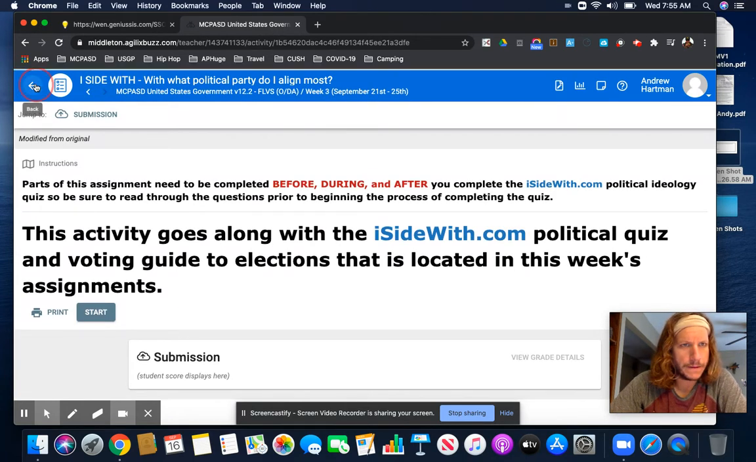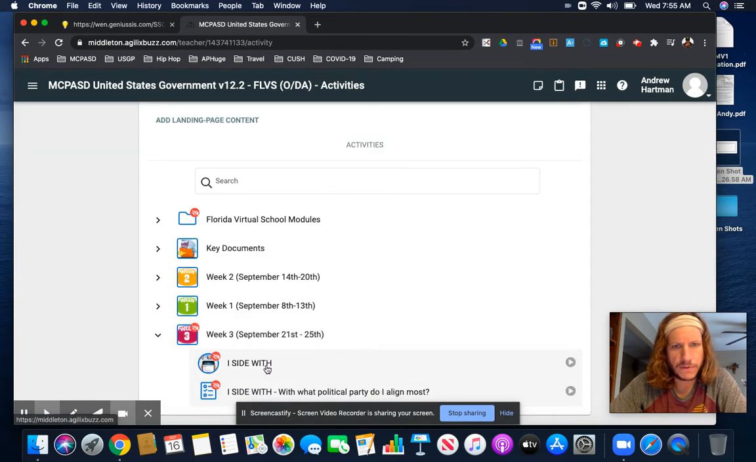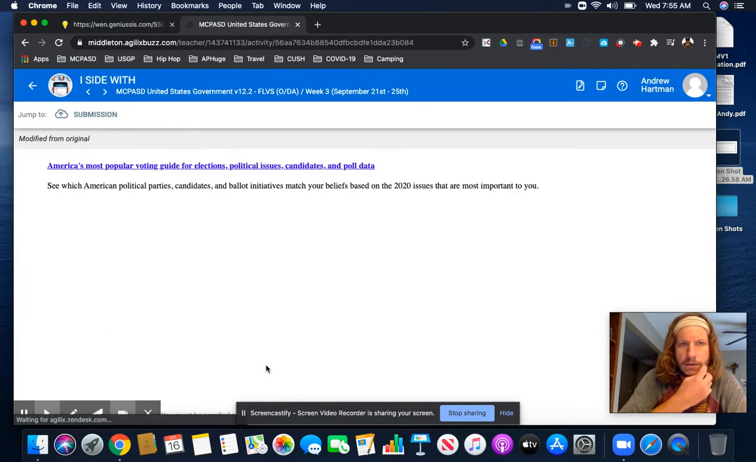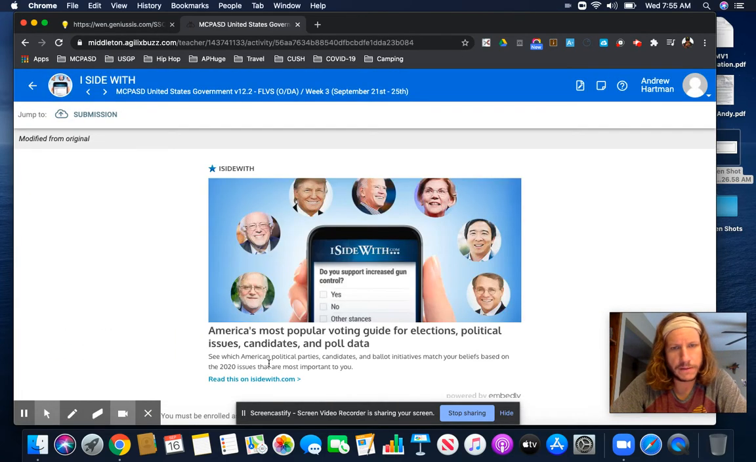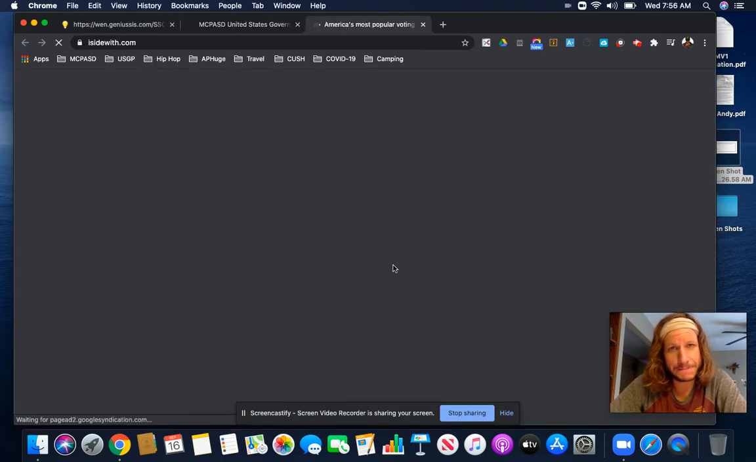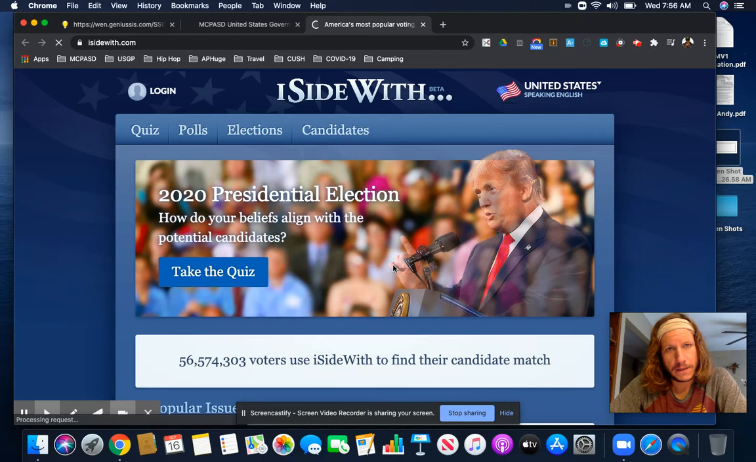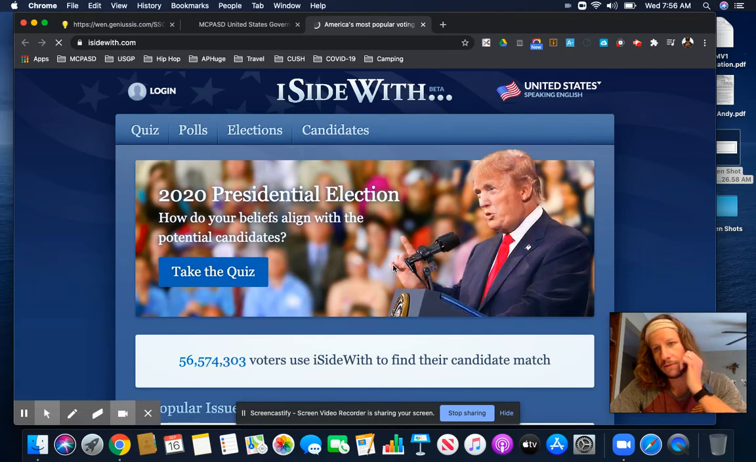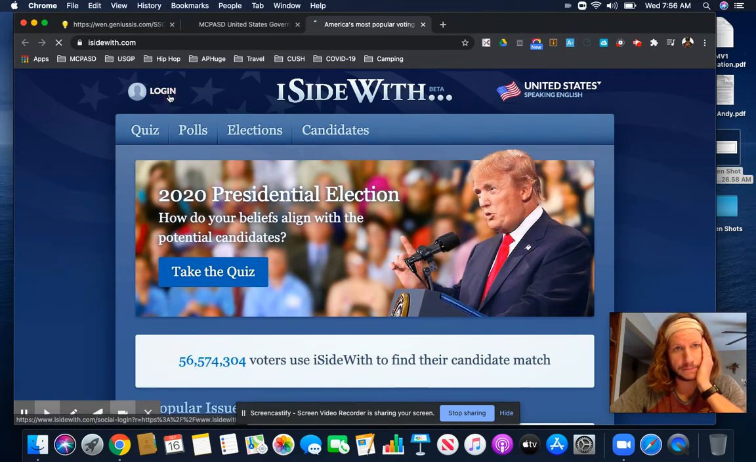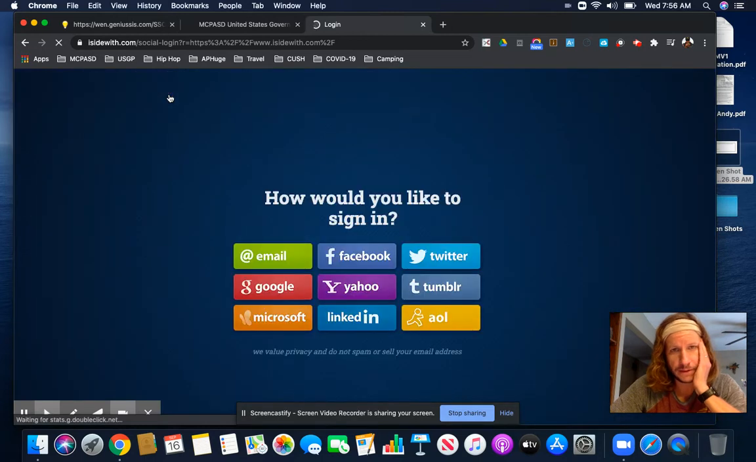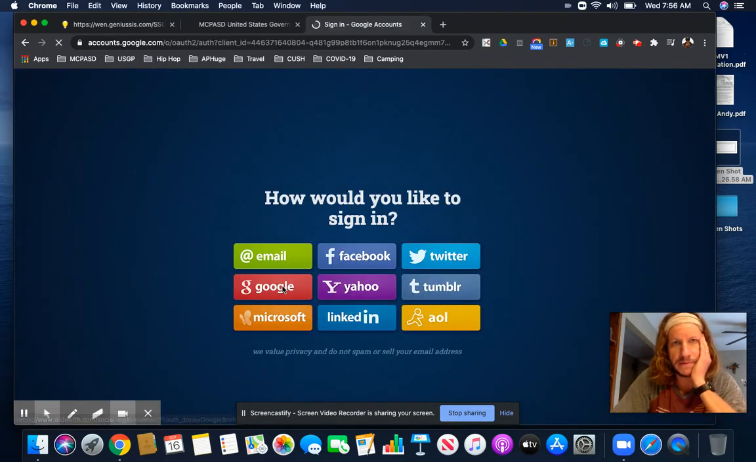So the ISIDEWITH quiz is pretty straightforward. I think it would be helpful, though, to go through it so that you get a sense of what's going on. It should be an embedded link within this particular portion of your Buzz class. You click on it, it'll take you to the quiz. You have to make sure the very first thing you do is you log in, because if you don't and you submit your results, you'll never be able to return to them and see them again.